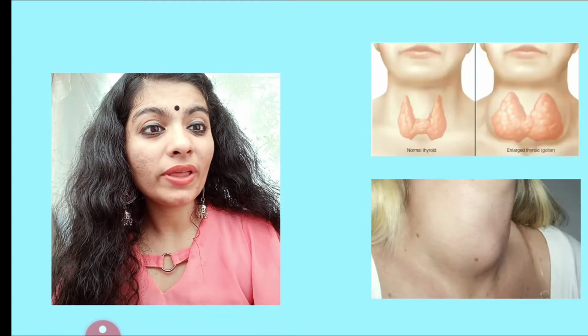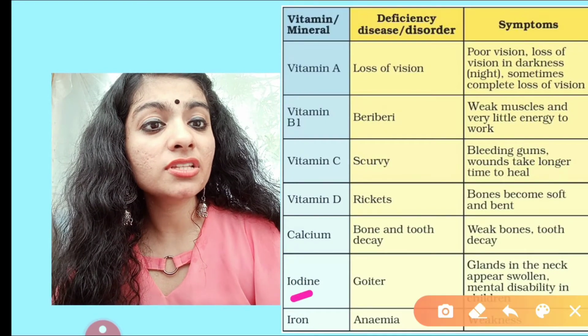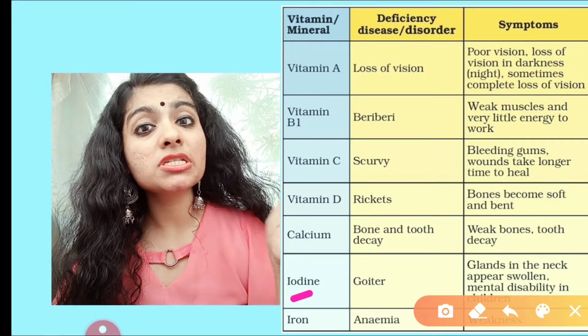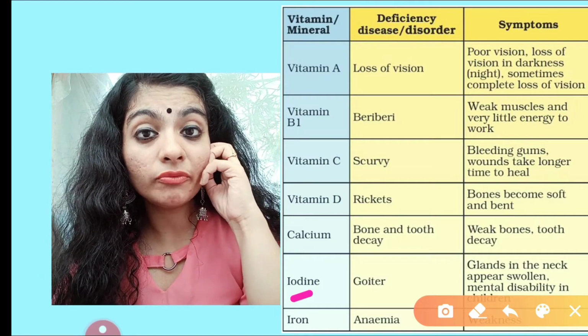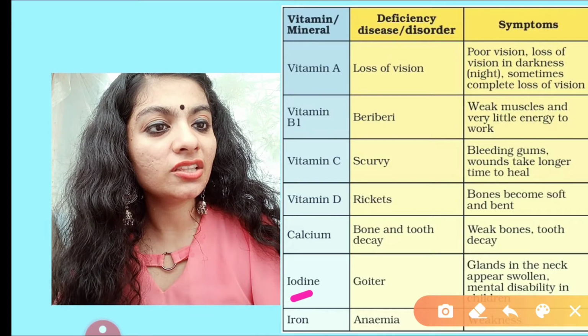Guys, if you don't know what anemia is, though I've already covered it, anemia is a condition where there is a decrease in the amount of RBCs, that is red blood cells. Red blood cells have a respiratory protein pigment called hemoglobin. Hemoglobin is a protein, right? And hemoglobin is rich in iron. So when there is deficiency in iron, there is deficiency in hemoglobin. Hemoglobin is the one which carries oxygen into red blood cells. So there is a decrease in oxygen.